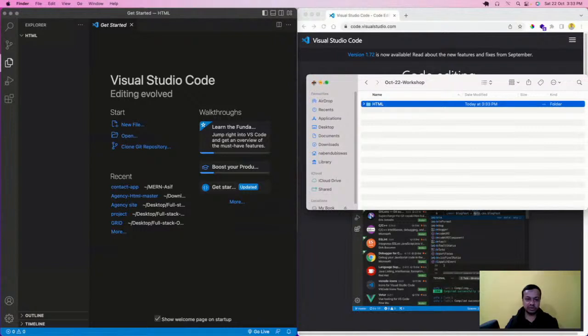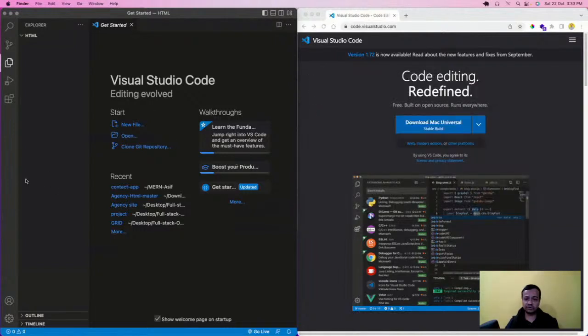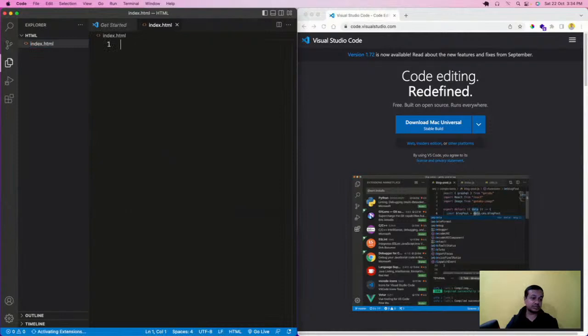Inside this, I'm going to create a file called index.html. Why am I creating index.html? Because every file has an extension, like a jpg file for images, or an xls file. Like this, every coding file also has an extension. Dot html means an HTML file, dot css means a CSS file, and dot js means a JavaScript file.